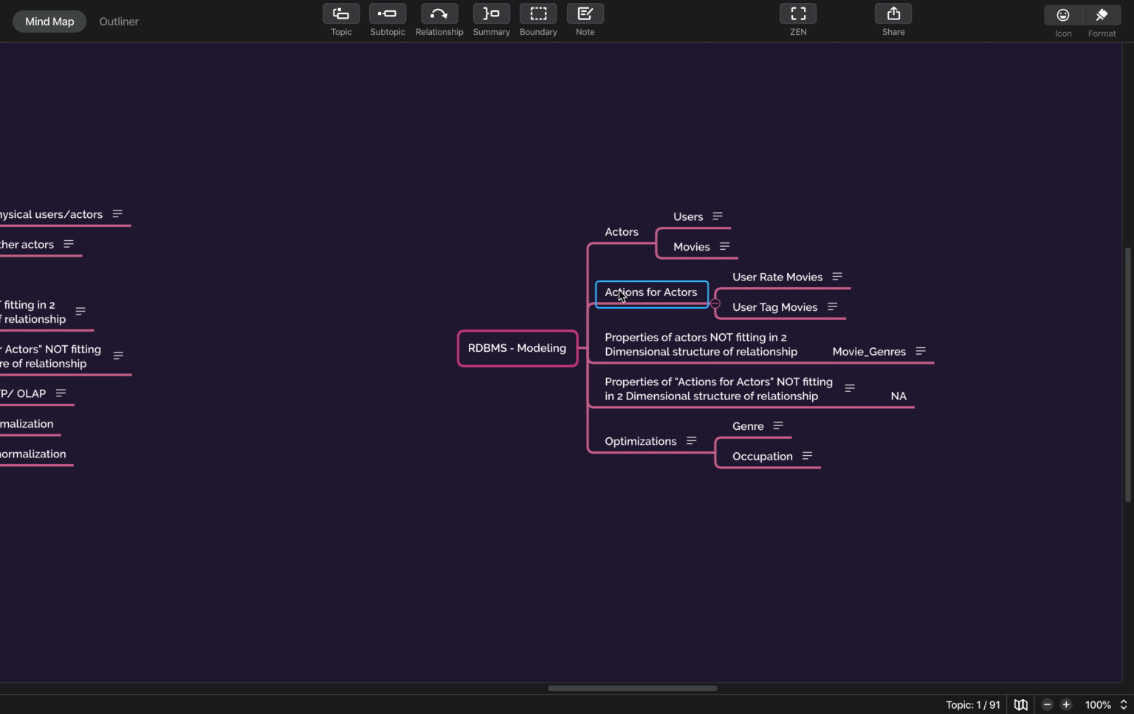Now what are the actions of these actors? Users actually are rating movies and users are tagging movies. So these are the two tables that we want again from the system.